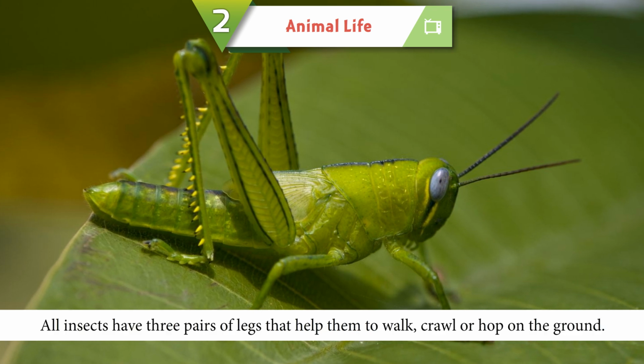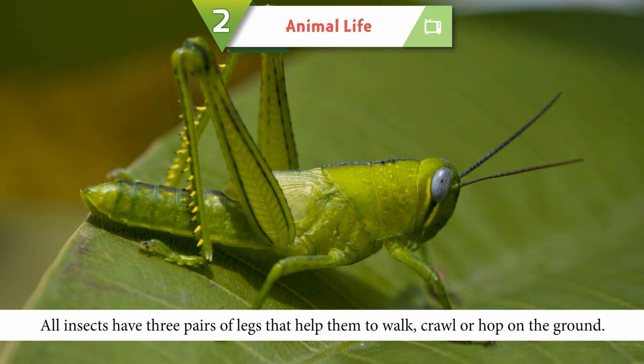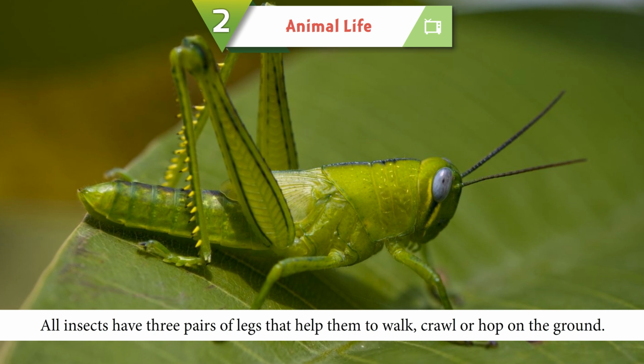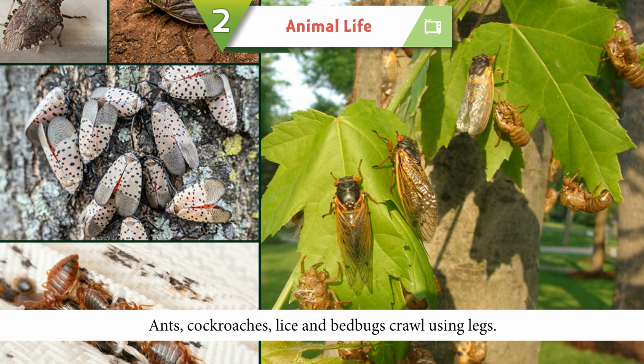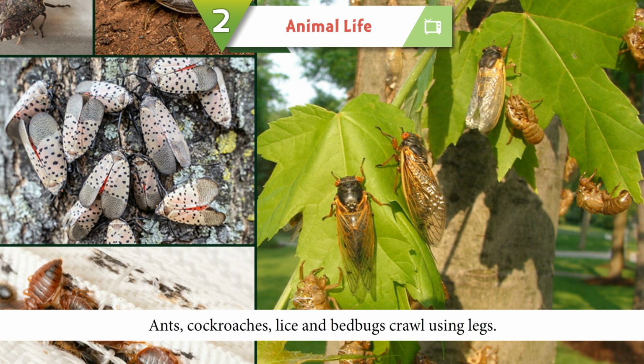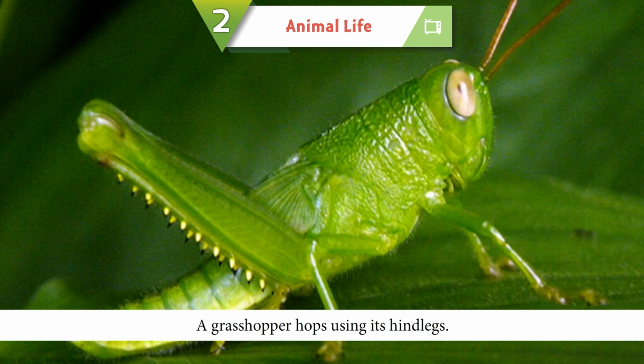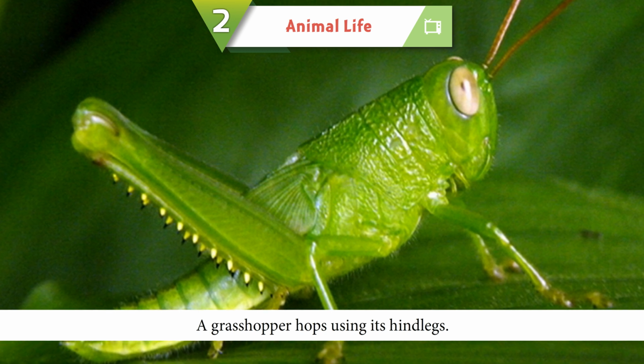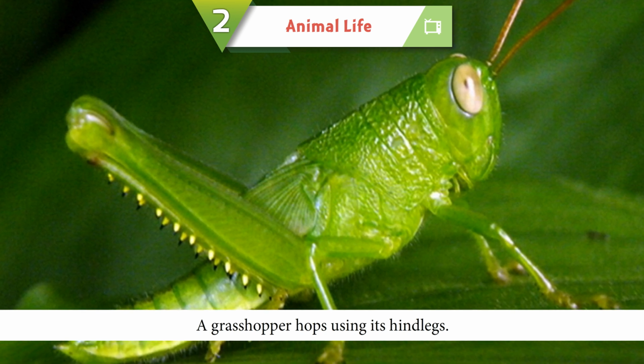Insects. All insects have 3 pairs of legs that help them to walk, crawl or hop on the ground. Ants, cockroaches, lice and bedbugs crawl using legs. A grasshopper hops using its hind legs.